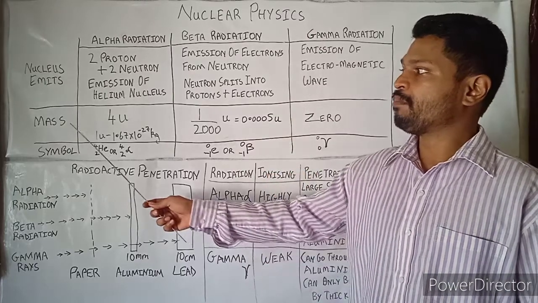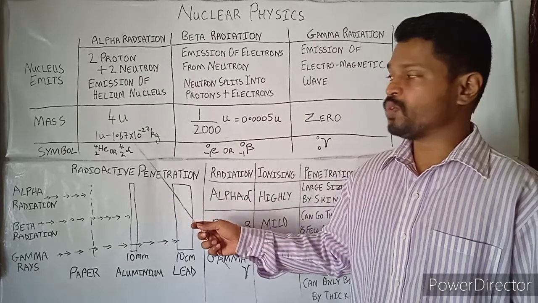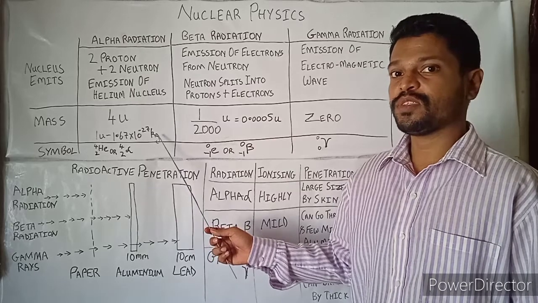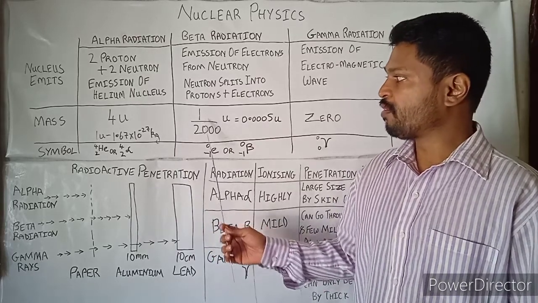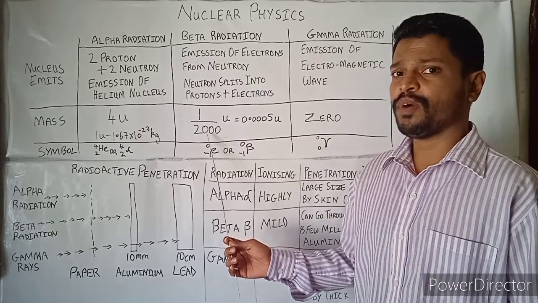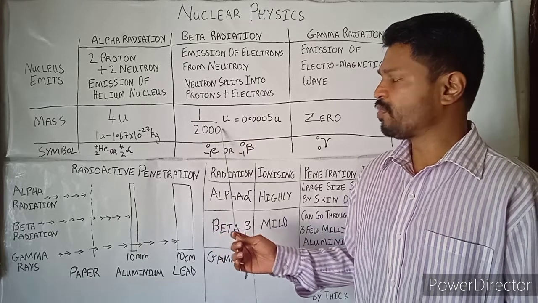Okay, so the mass we had discussed earlier, it's 4U. U is equal to 1.67 into 10 raised to minus 27 kg. The denominator comes around 1893, so we had rounded it off to 2000.